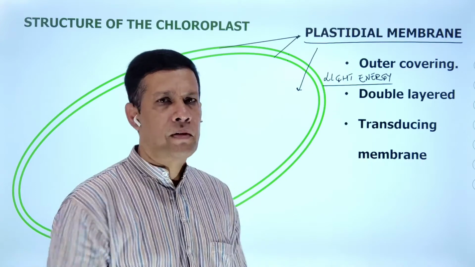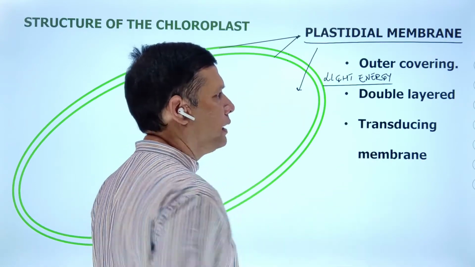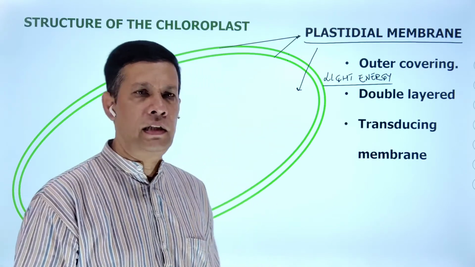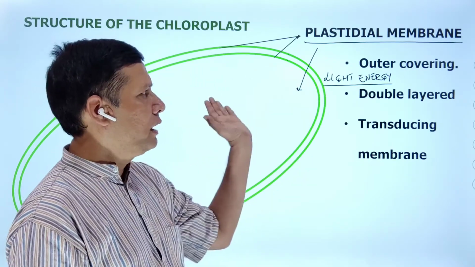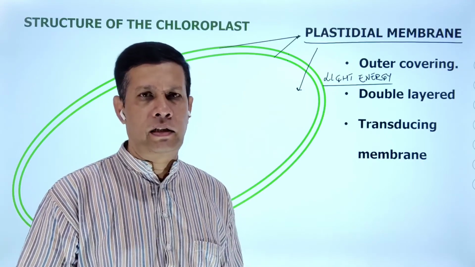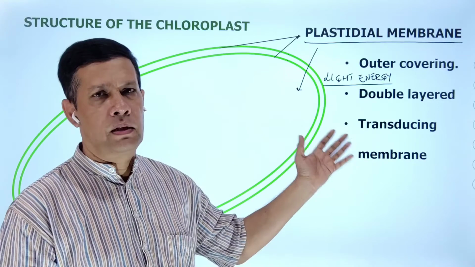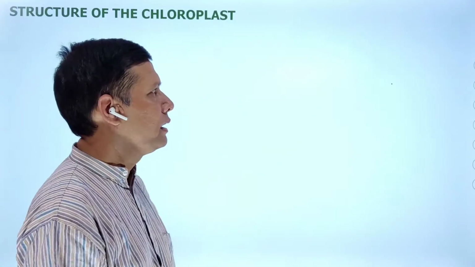Plastidial membranes are transducing membranes. Why are they called transducing membranes? What is the reason? Because they are involved in the passage of light energy into the chloroplast. That's about the plastidial membranes.